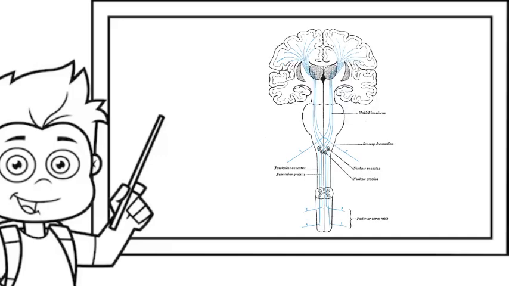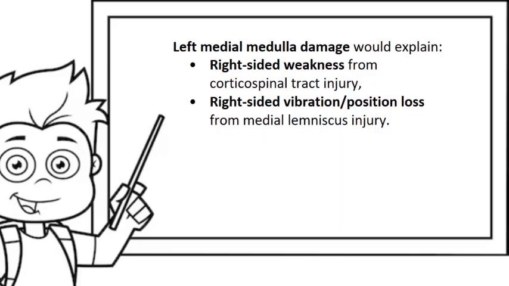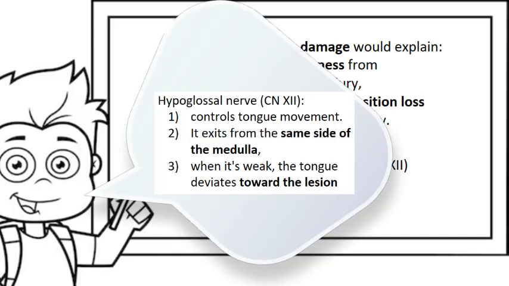Sensory pathways for position and vibration travel through the dorsal columns. They ascend the spinal cord and also cross over in the medulla, joining the medial lemniscus. So, damage to the left medial medulla would explain the right-sided weakness from corticospinal tract injury and the right-sided vibration and position loss from medial lemniscus injury. Finally, the hypoglossal nerve is injured. The hypoglossal nerve actually controls the tongue movements. Hypoglossal nerve is cranial nerve number 12. It exits from the same side of the medulla, and when it's weak, the tongue deviates towards the lesion, in this case, the left. Always remember, the tongue never lies.